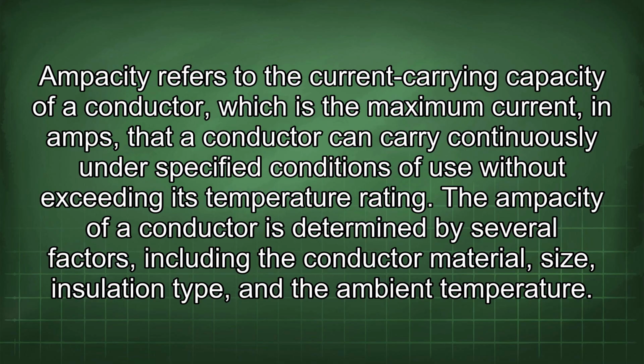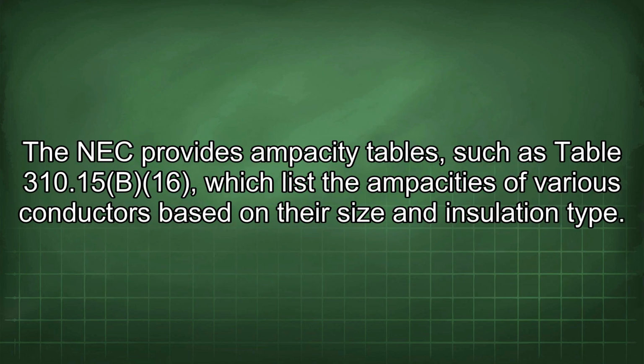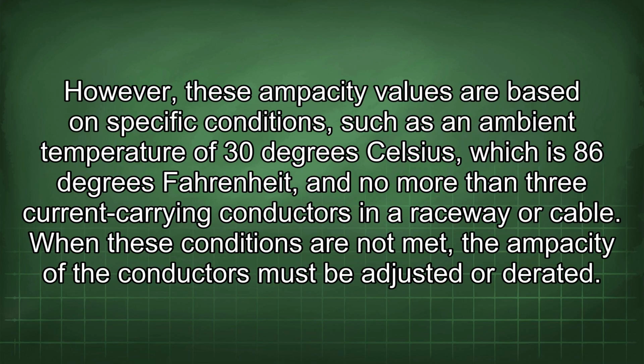The ampacity of a conductor is determined by several factors, including the conductor material, size, insulation type, and the ambient temperature. The NEC provides ampacity tables, such as Table 310.15(B)(16), which lists the ampacities of various conductors based on their size and insulation type. However, these ampacity values are based on specific conditions, such as an ambient temperature of 30 degrees Celsius, which is 86 degrees Fahrenheit, and no more than 3 current carrying conductors in a raceway or cable. When these conditions are not met, the ampacity of the conductors must be adjusted or derated.